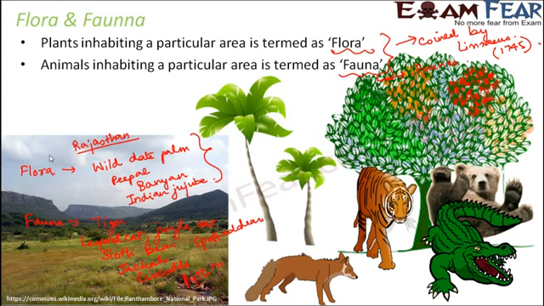Now, how does that benefit? Why do we want to know the flora and fauna of a particular area? Because with that we are able to know that there are some animals which are exclusively present in one area. So we get to know that, okay, these animals are present only in this area. So we need to give special attention to those animals, so that they do not reduce in number. Because if they reduce in number and finally if they reduce to zero, there are no other places where the same animals are found. Therefore, it is very important to make a note of the flora and fauna of various regions.